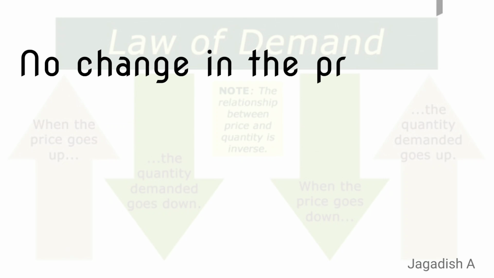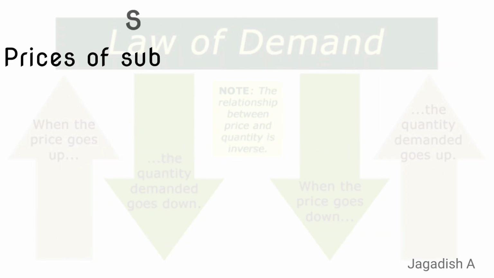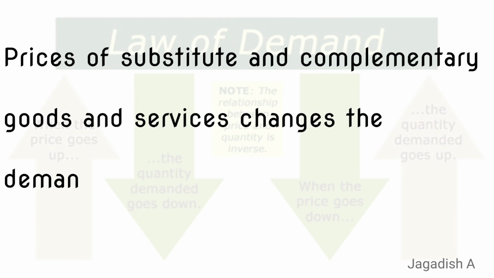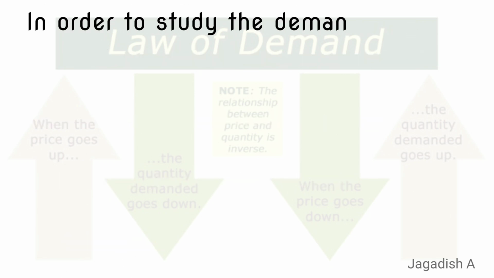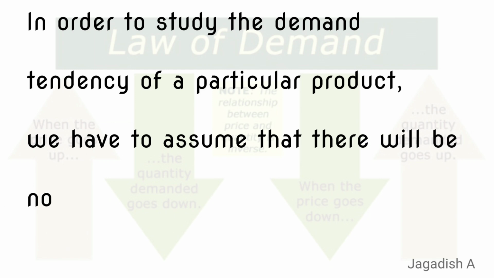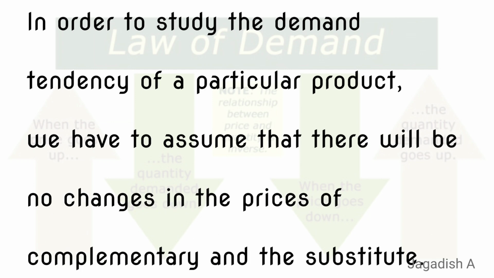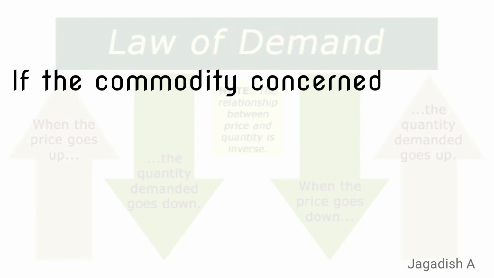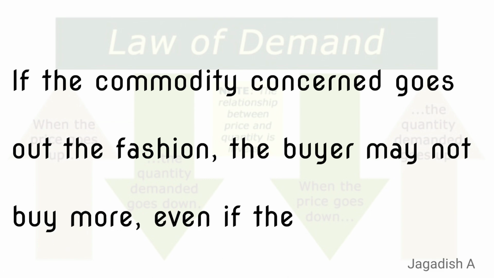No changes in the price of complementary and substitute goods. When the prices of substitute and complementary goods and services change, the demand for a particular product also changes. Hence, in order to study the demand tendency of a particular product, we have to assume that there will be no changes in the prices of complementary and substitute goods. No change in the fashion. If the commodity concerned goes out of fashion, the buyer may not buy more even if the price is less.